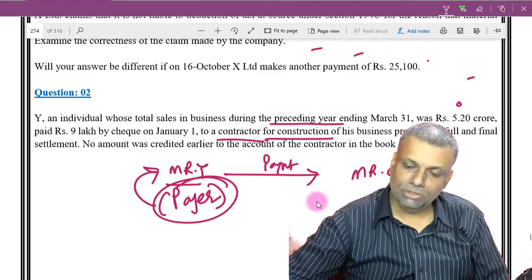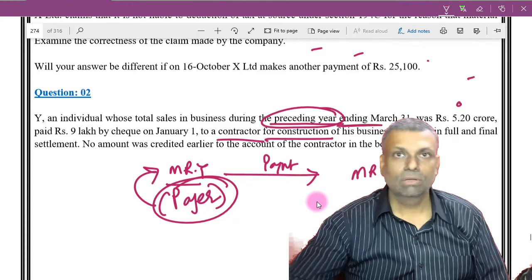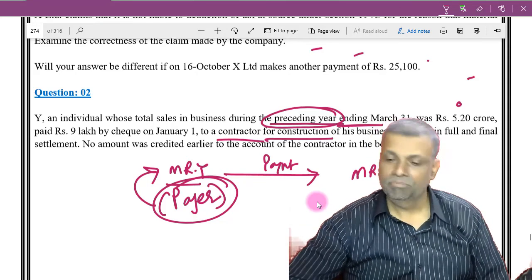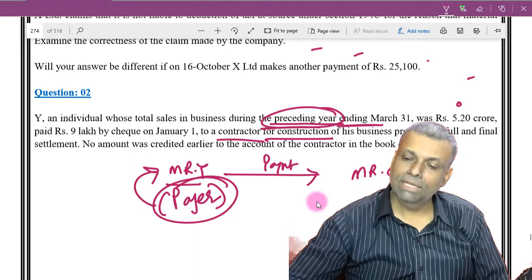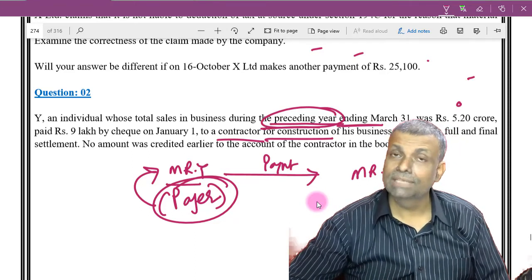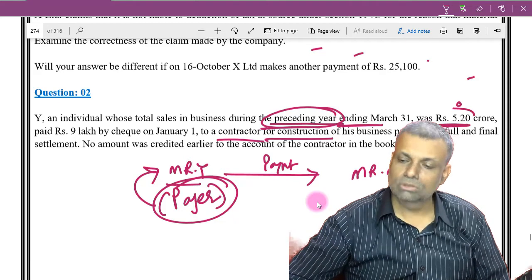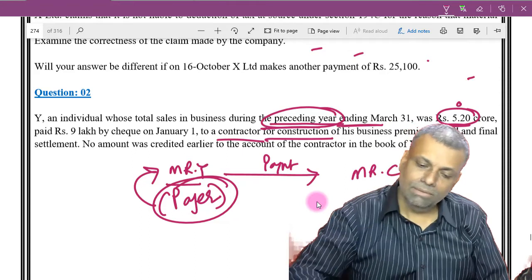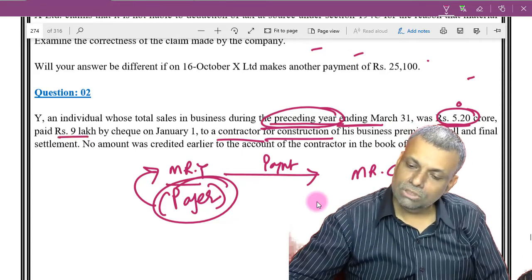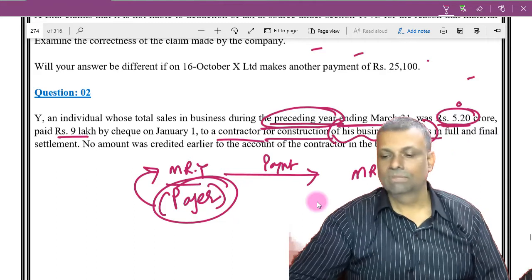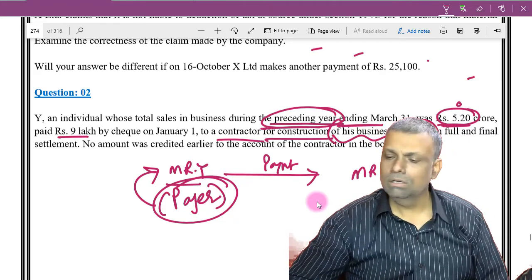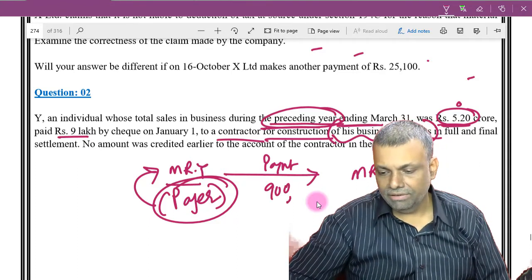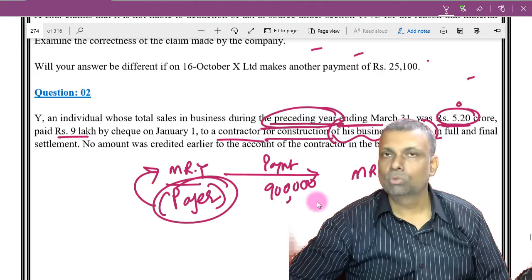During the preceding financial year, see, that turnover criteria applies only to the preceding financial year, that means the year before the year of TDS. The turnover in the previous year was 5.2 crores, so this is already crossing the limit, and therefore you will have to do the TDS compliance. Now 9 lakhs is paid for the construction of a business premises, so you already know. See who the contractor is and accordingly deduct the tax at source. So these 9 lakh rupees will be subjected to the TDS provisions here.